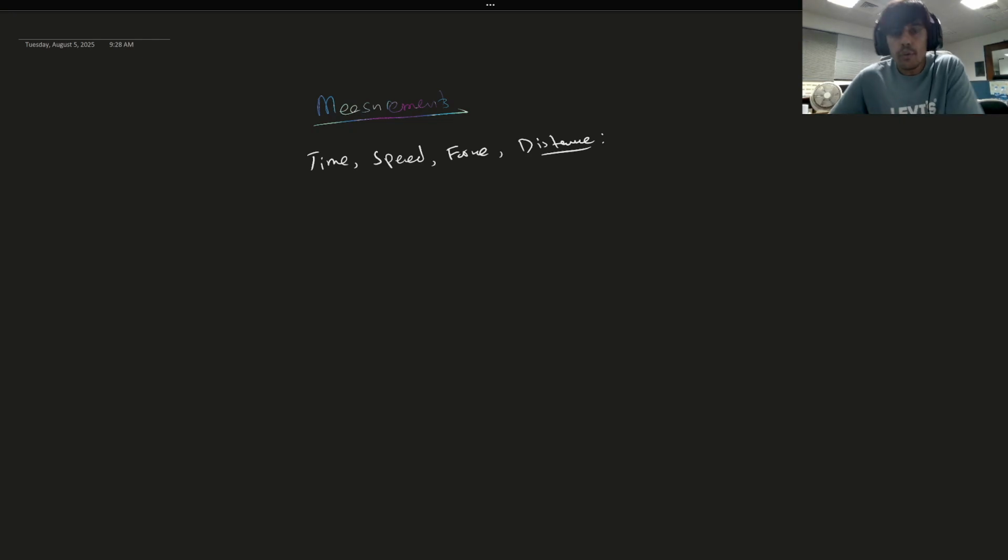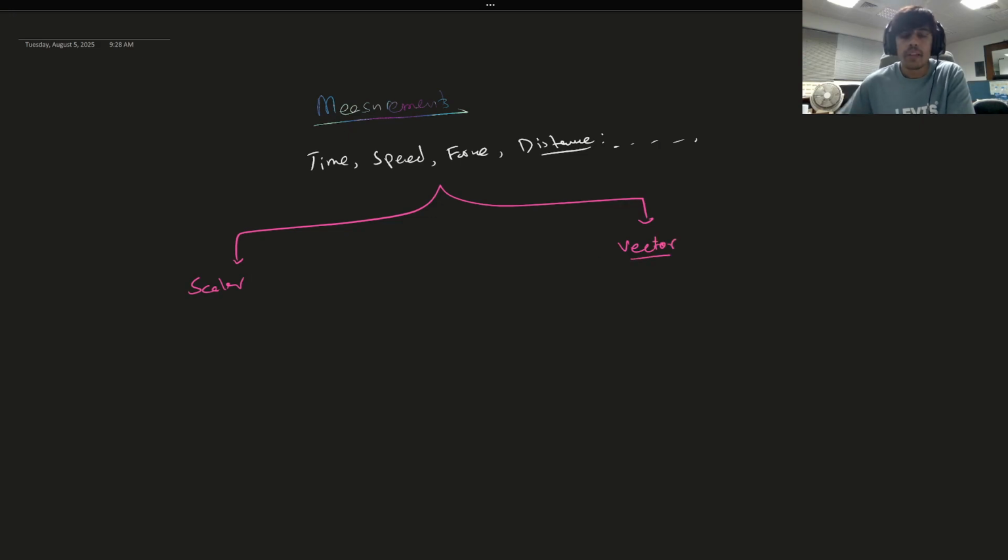So why do we measure them? Because we want to calculate something that we don't know, or we want to predict something for our use, okay? You can have other quantities as well that you can measure, but our main topic is about vectors, okay? There are two types of quantities that we can measure. One type is a scalar, the other type is vector. So what are scalars and what are vectors?